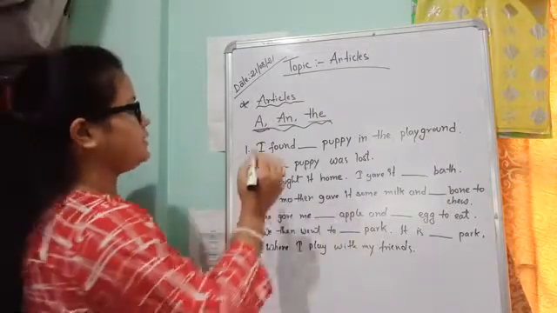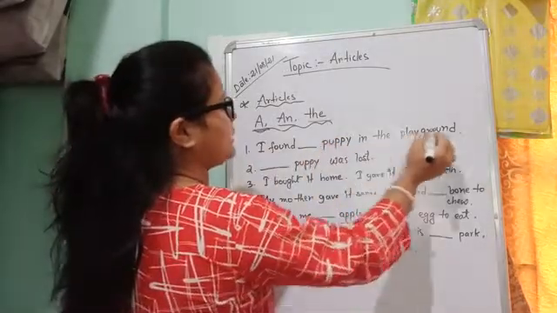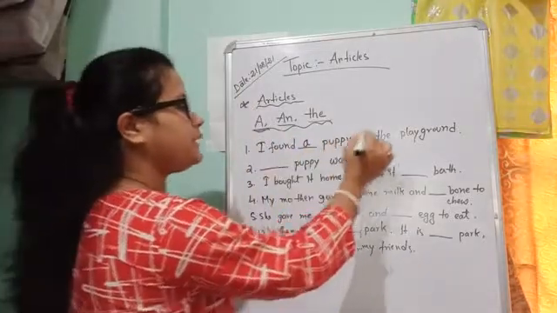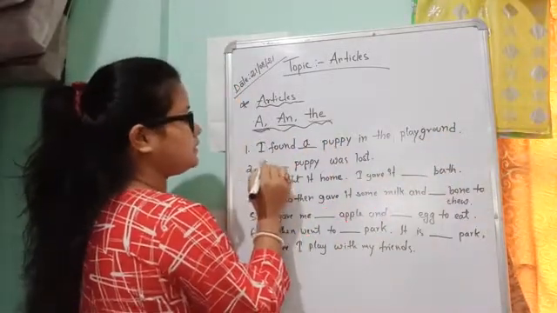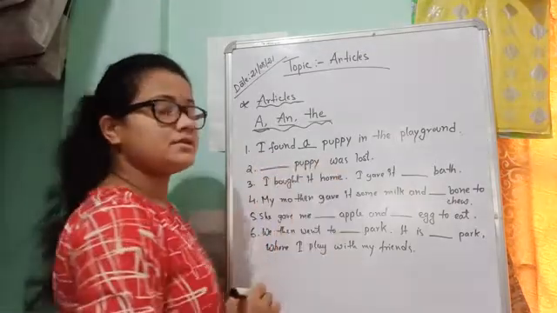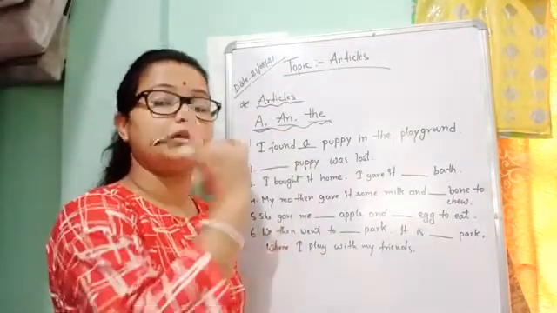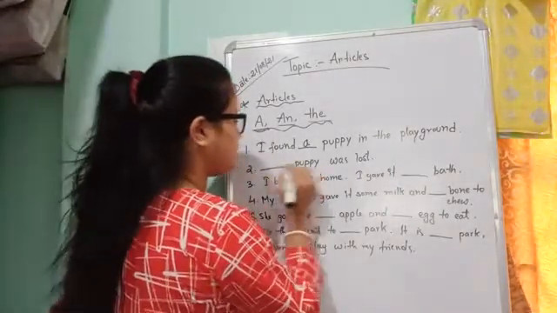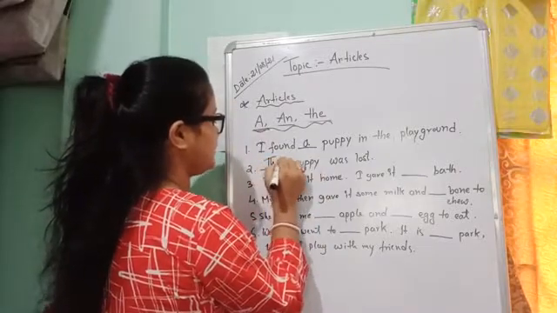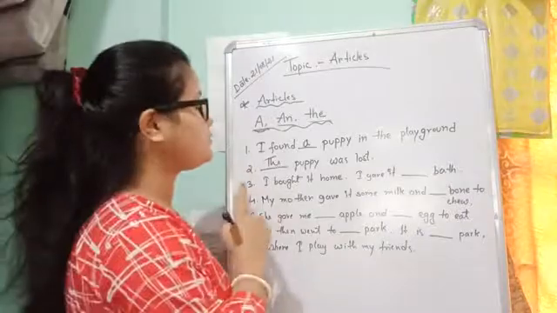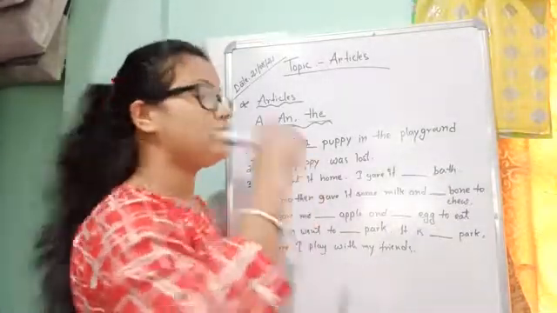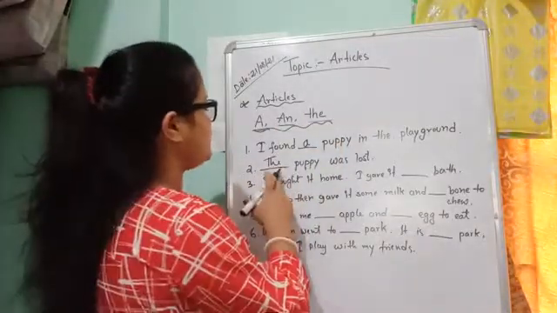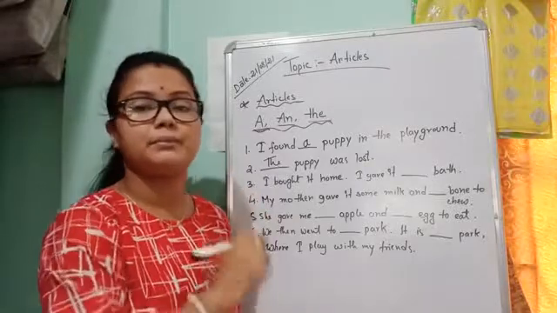Now let's complete the story. I found a puppy in the playground. Now, a puppy was lost? No, the puppy was lost. That particular puppy which I found in the playground. So here I am talking about a particular puppy, and that's why we use the article the. The puppy was lost. Here we can't use a. I found a puppy in the playground, but I am now talking about that puppy which is lost. So I have to use the article the.